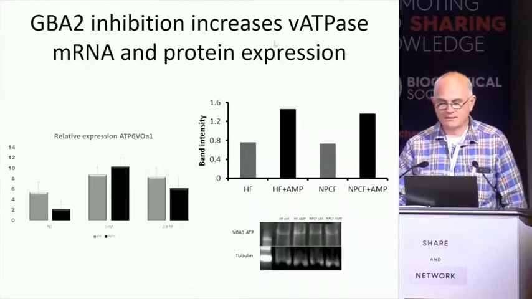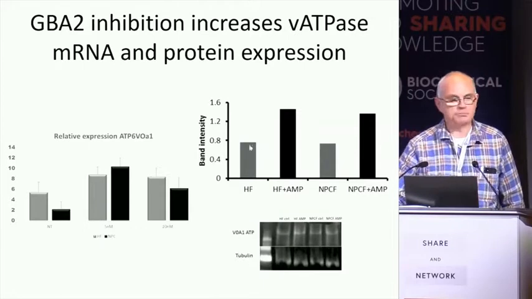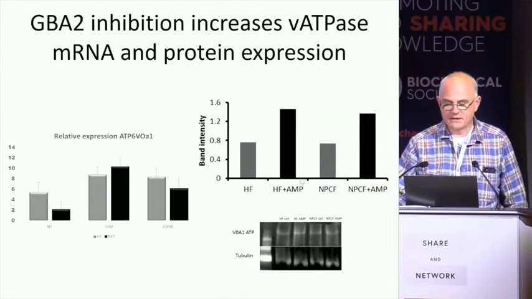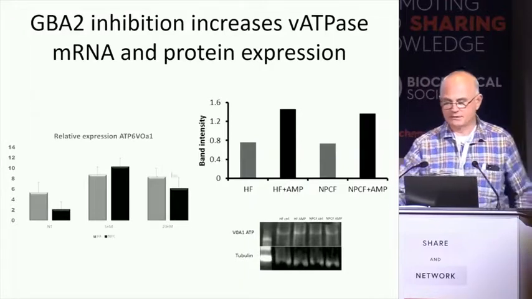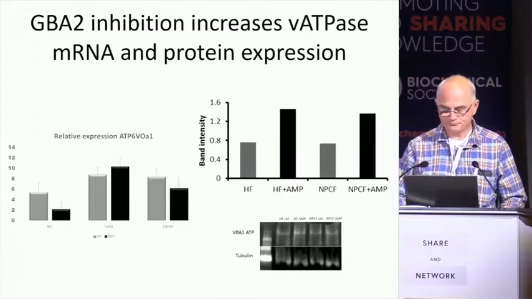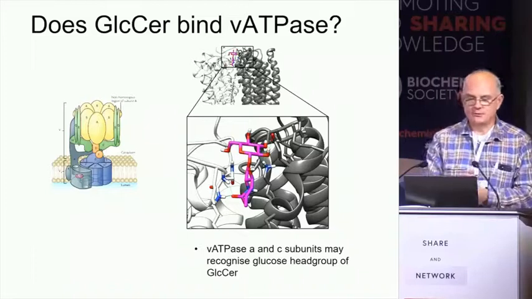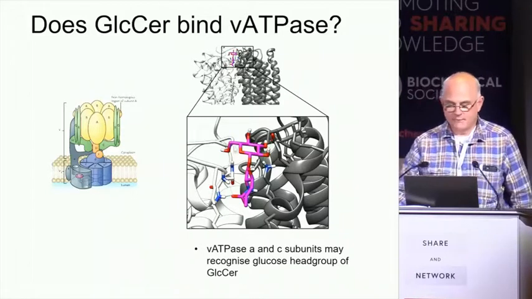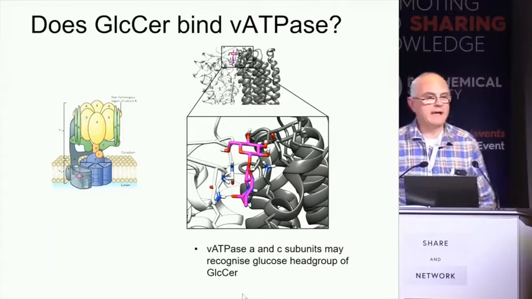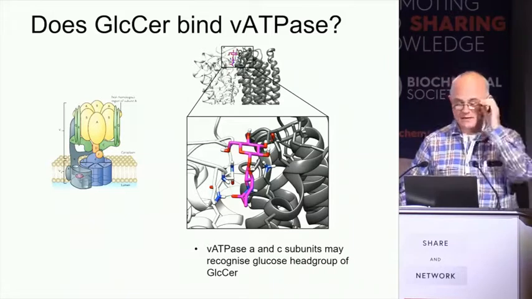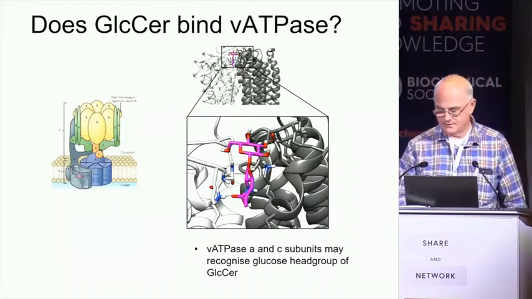For lysosomal acidity, V-ATPases are the major candidate for helping this, and indeed we do get increased expression of V-ATPase on treatment with AMP-DNJ, and we get messenger RNA effects as well, increased expression of the V-A subunit. So one possibility is that glucosylceramide binds to the V-ATPase. We don't know. It could be a raft mechanism, but it could be direct binding too, and we do find a binding site for this. There's been a cryo-EM published recently of V-ATPase, but unfortunately it was in baker's yeast, which is one of those yeasts that don't produce glycolipids.